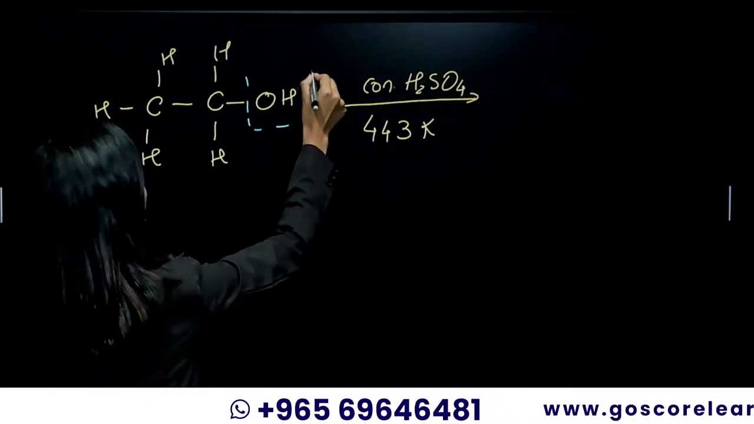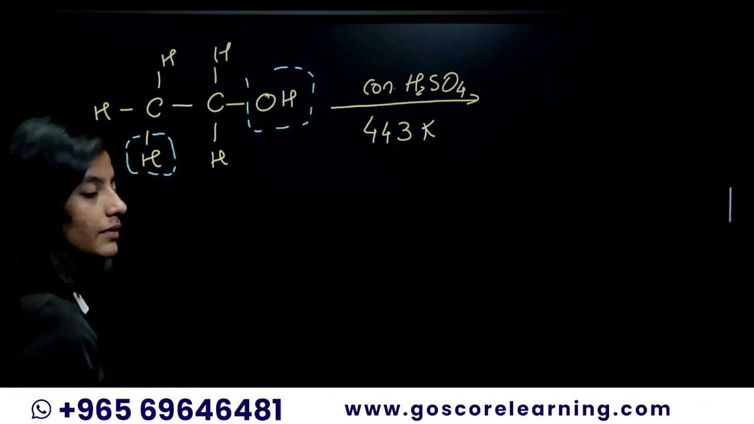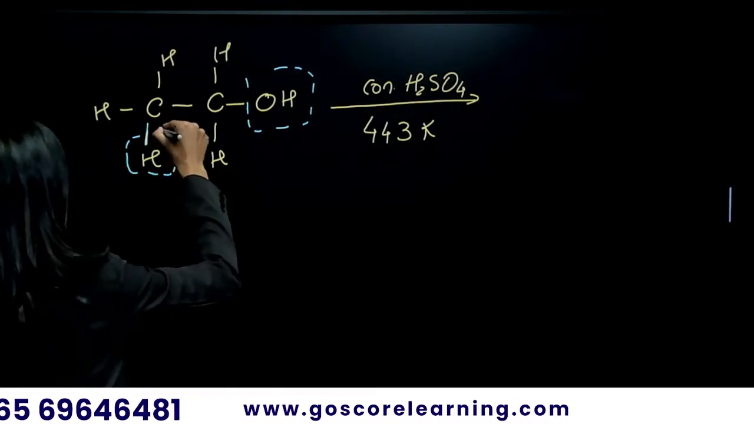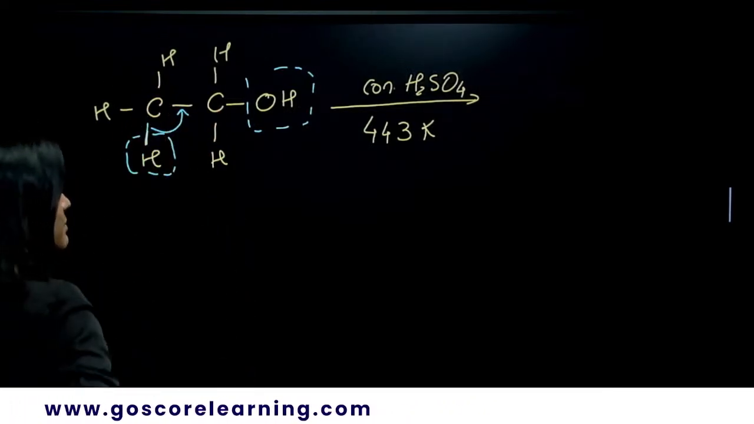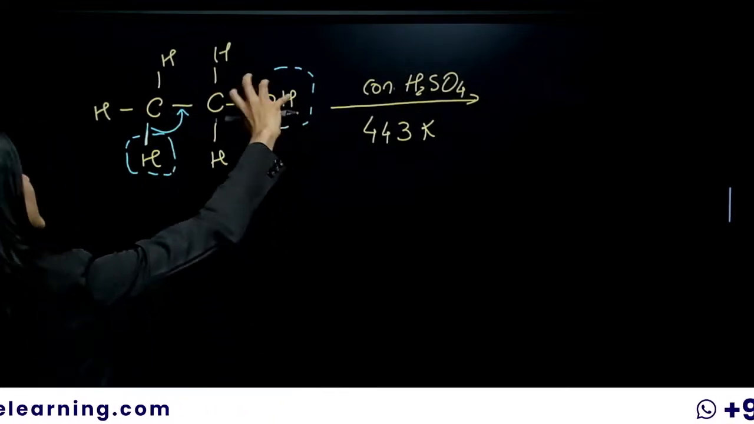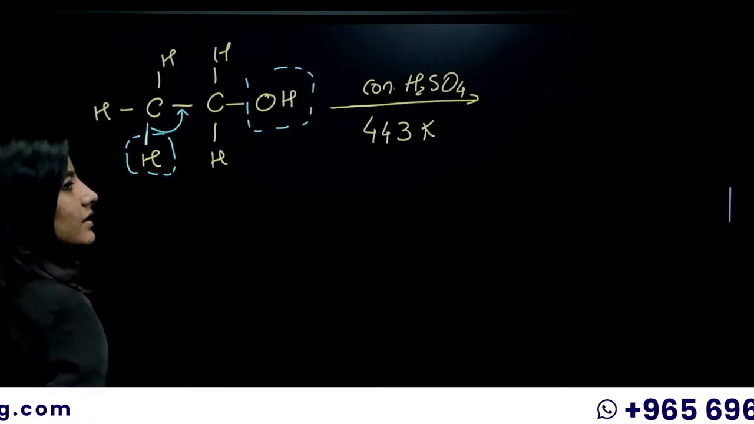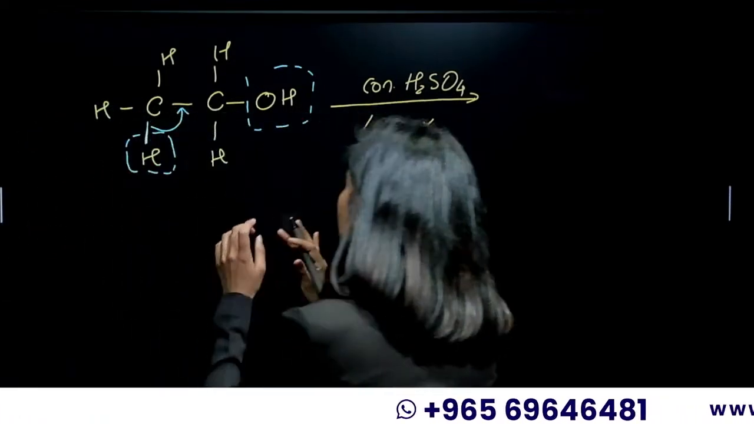The OH from here and the hydrogen from here will be eliminated. The bond between the carbon and the hydrogen breaks and shifts right over here, which forms a double bond. Let's remove the OH and the H. It's nothing but a water molecule, right? We are removing the water molecule and writing down the rest of the product.